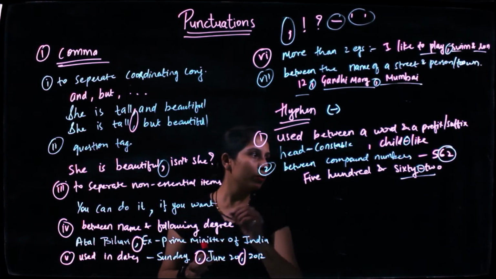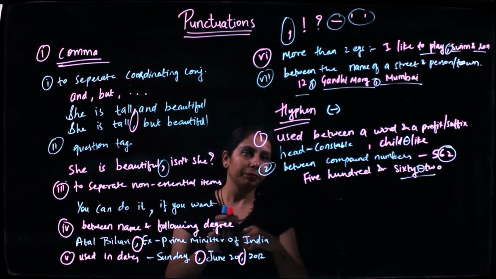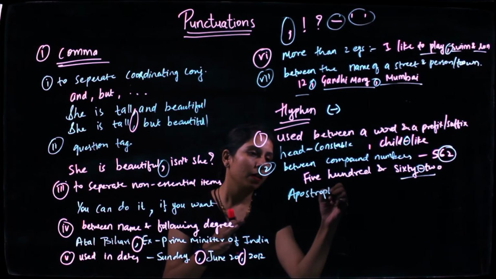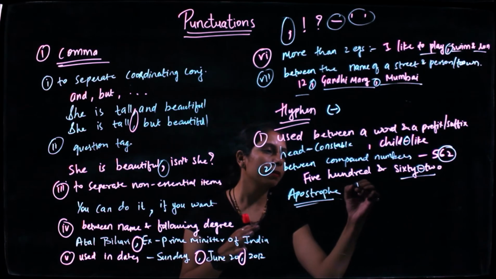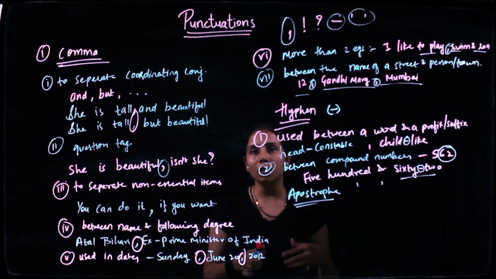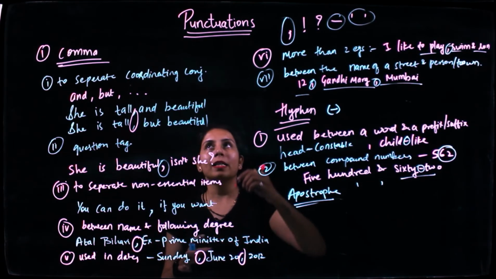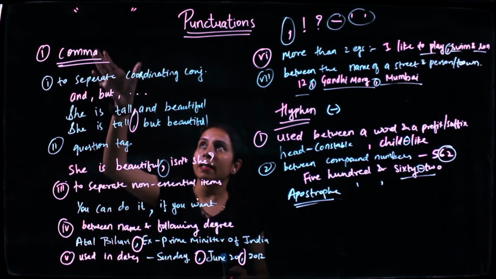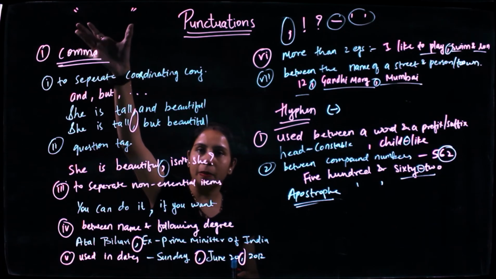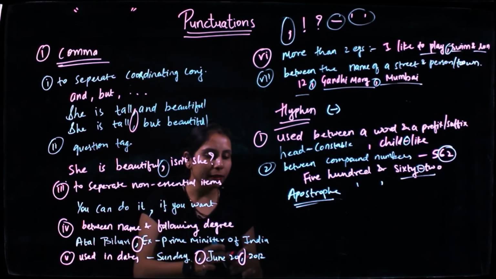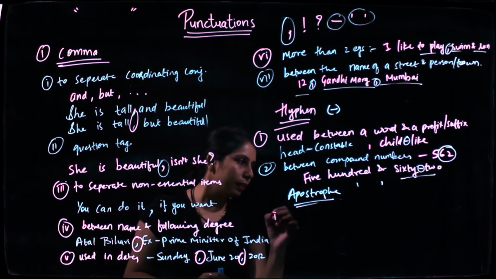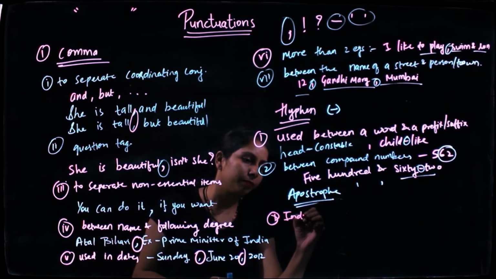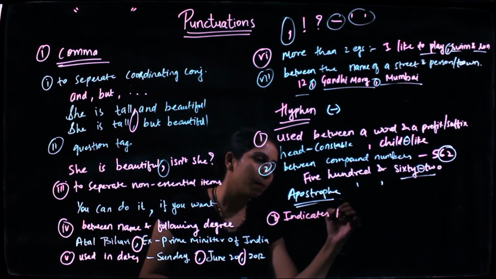Okay. Now I would talk about the apostrophe. Now, many people mistake over here between where to put after the word or where to put before the word. When something is really important, we put double inverted commas. When a sentence is being said, we put double inverted commas. But apostrophe is something you need to be careful in three scenarios. One, when it indicates possession.